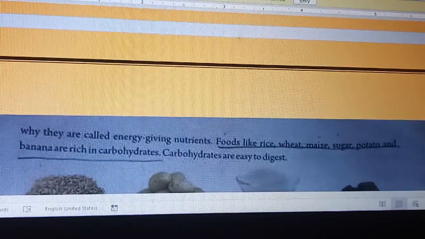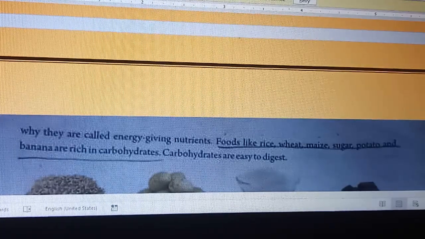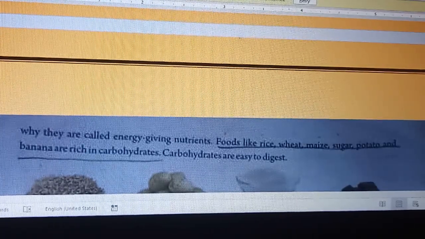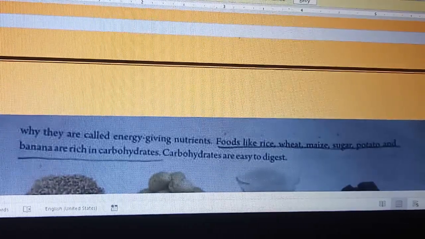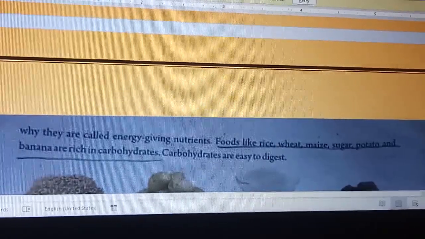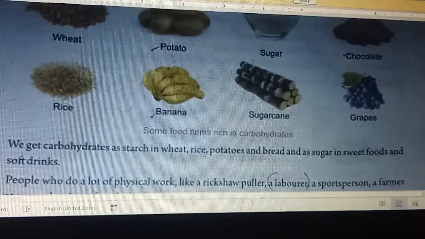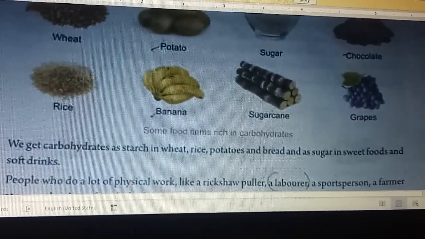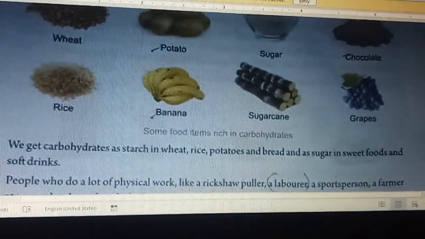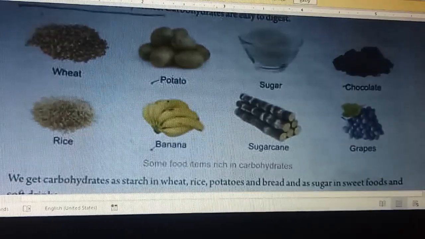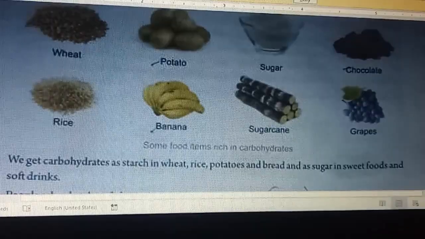These are the foods which, when we eat them, we get carbohydrates. Example: rice, wheat, maize, sugar, potato, and banana are rich in carbohydrates. Carbohydrates are easy to digest. You can see the picture. Wheat is there, potato, sugar, chocolates, rice, banana, sugarcane, grapes.